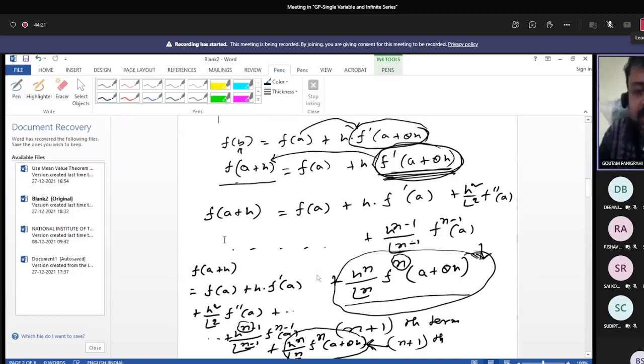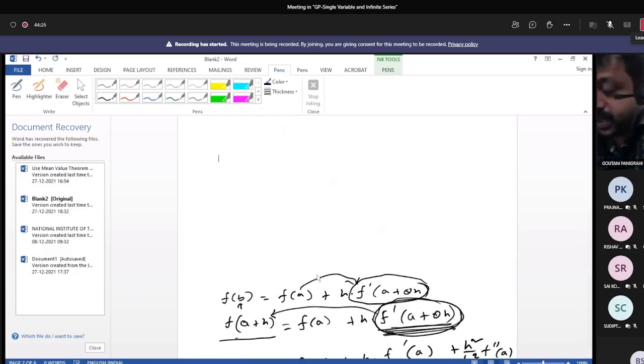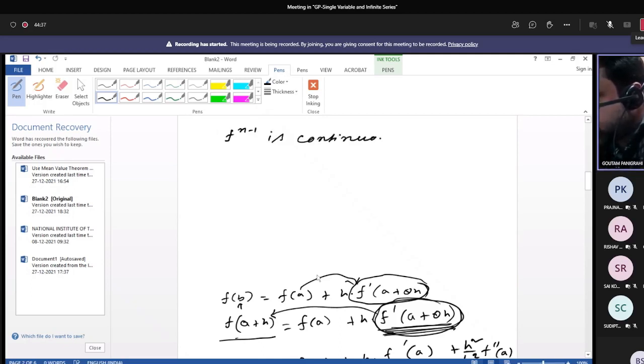Sir, where did you put the remainder? Can you please explain it again? Yes. Here some conditions will be given to you: f^(n-1) is continuous, and f^n exists. No other condition is given. It is not given that f of a plus h equals f of a. No, this is not given.